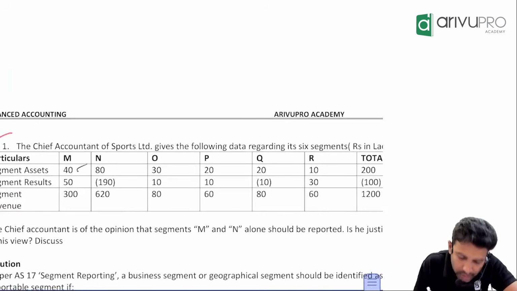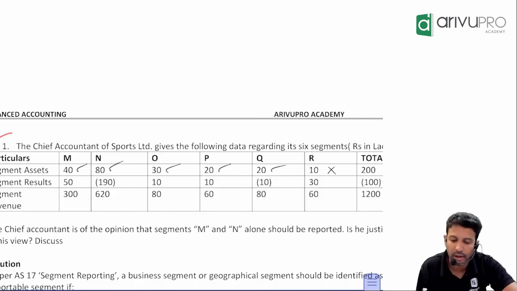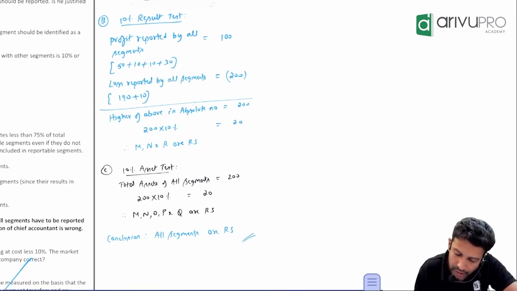Asset test. M passed? Yes. N has 20 or more, yes. O yes. P yes. Q yes. R no. That means M, N, O, P, Q are reportable segments.